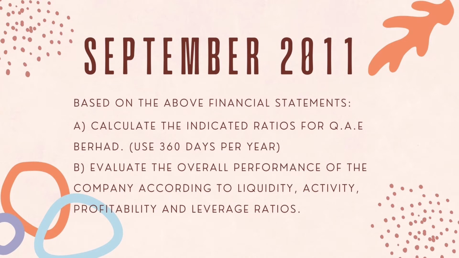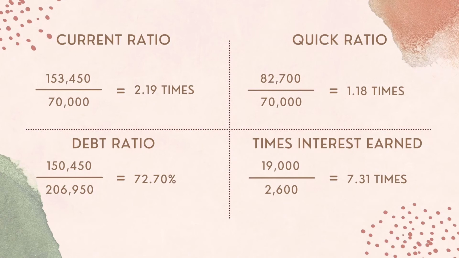Based on the financial statements, we have to calculate the indicated ratios for QAE Berhad, using 360 days per year, and to evaluate the overall performance of the company according to liquidity, activity, profitability, and leverage ratios. The first one is current ratio, which is one of the liquidity ratios. The formula of current ratio is current asset divided by current liabilities.